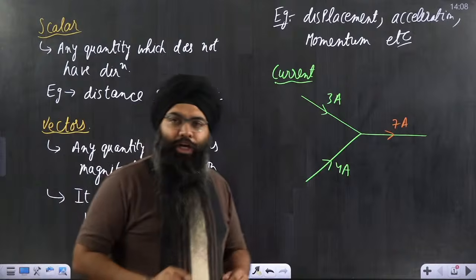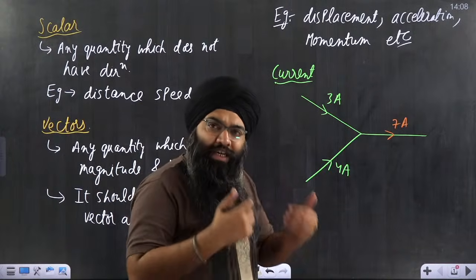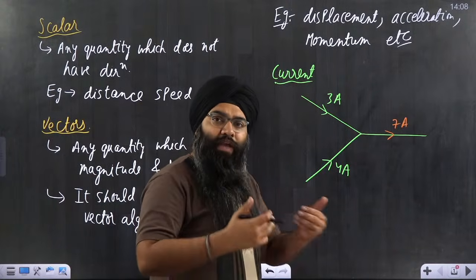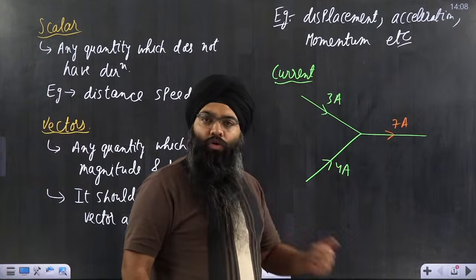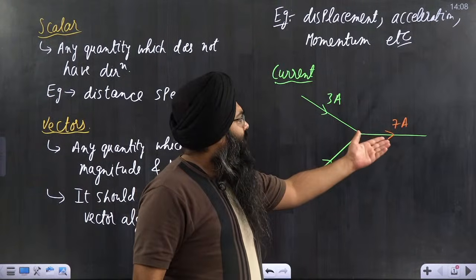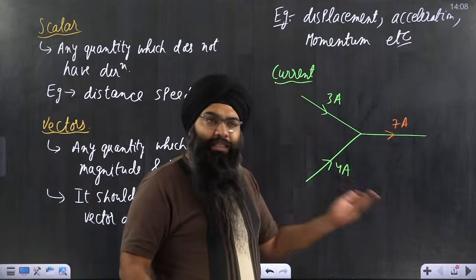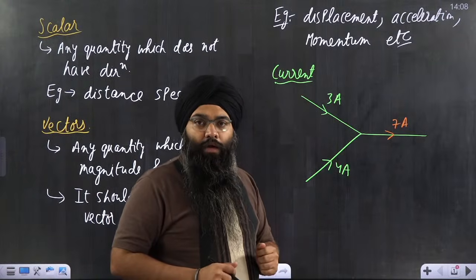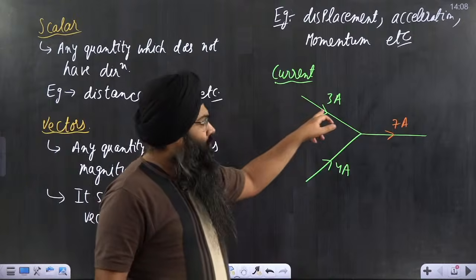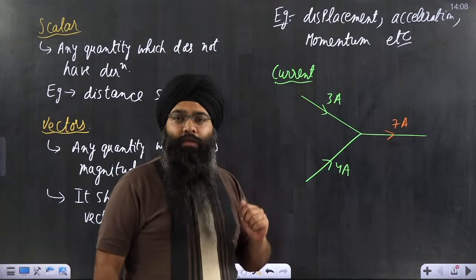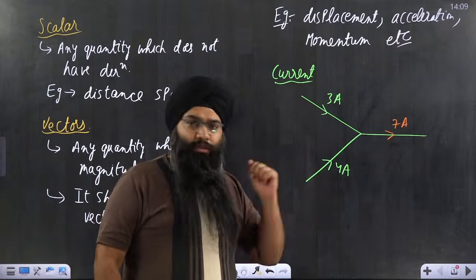But tell me one thing, did you use the vector laws of addition to get this 7 ampere? No. You directly calculated it by adding the two, just as in a scalar addition. Is current having magnitude here? Yes. Is current having direction here? Yes.